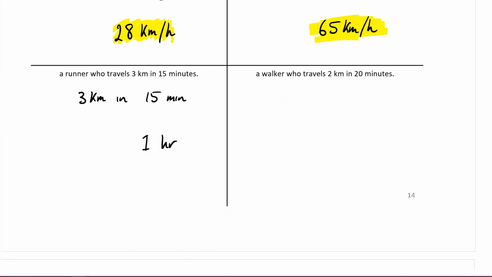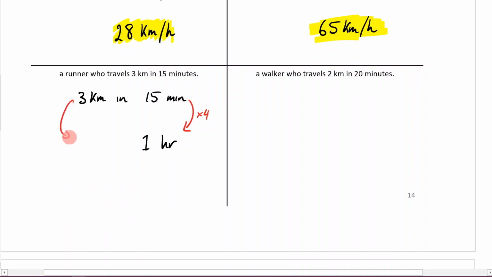So that means we need to go from 15 minutes to 1 hour. Now, hopefully you know that it's just times by 4. And the reason for that is because if you think about it, we have 15, plus 15 is 30, plus 15 is 45, plus 15 is 60. So we have 1, 2, 3, 4. Or in other words, 15 goes into 1 hour 4 times. So that's kind of one way you can think about it.